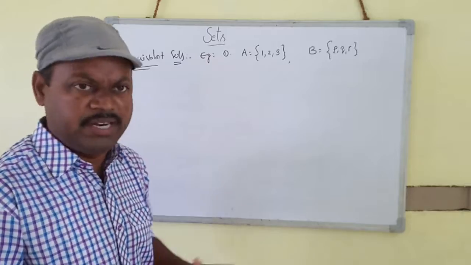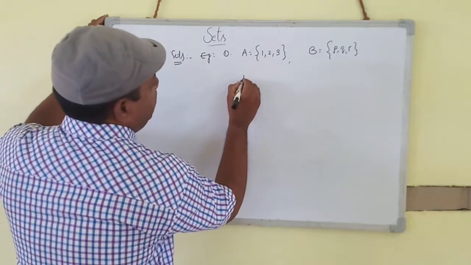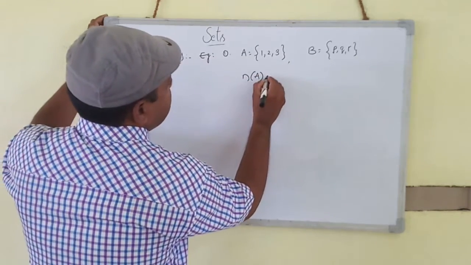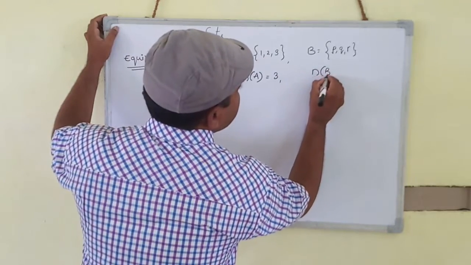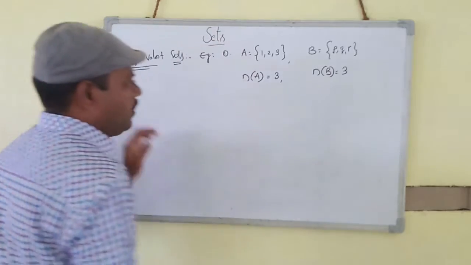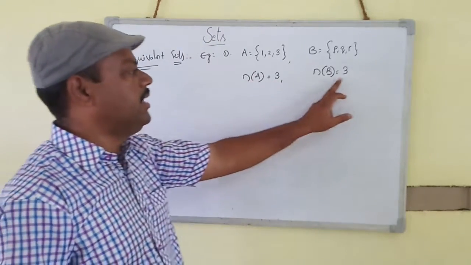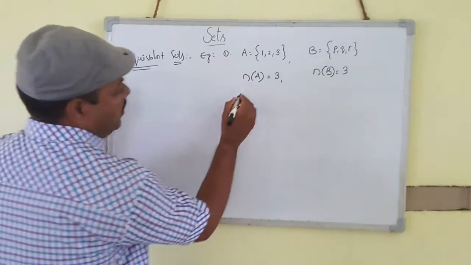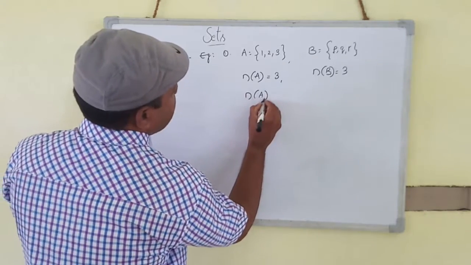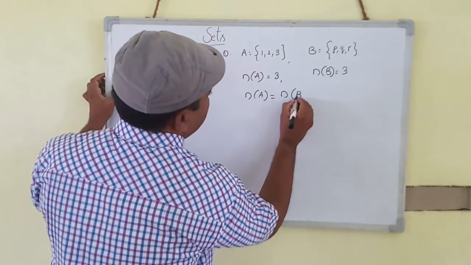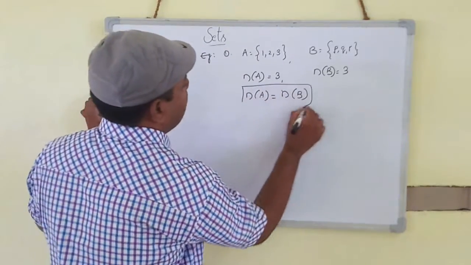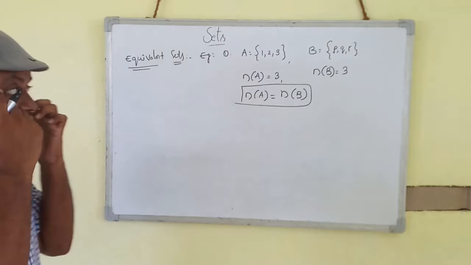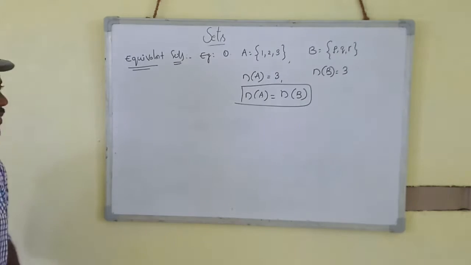n of A is equal to 3, since there are 3 elements. n of B is equal to 3 elements, so cardinal number 3. The cardinal numbers are the same, n of A is equal to n of B. So these types of sets are called equivalent sets.